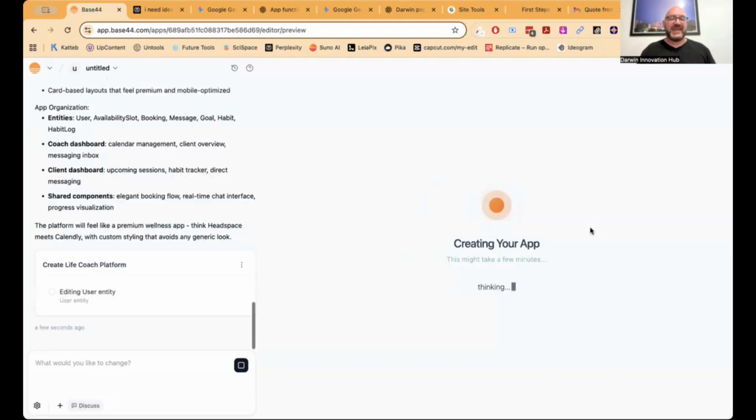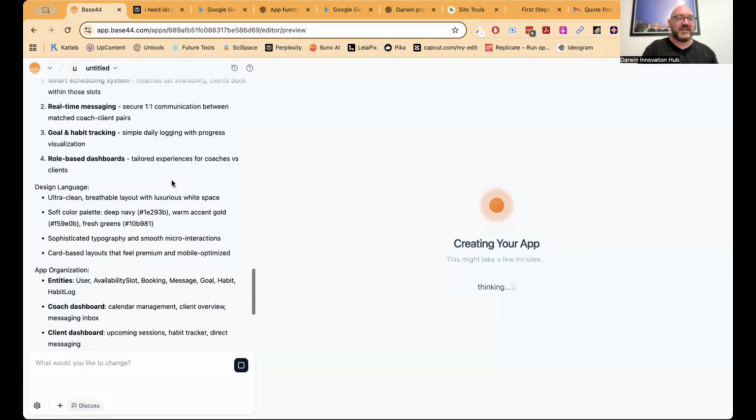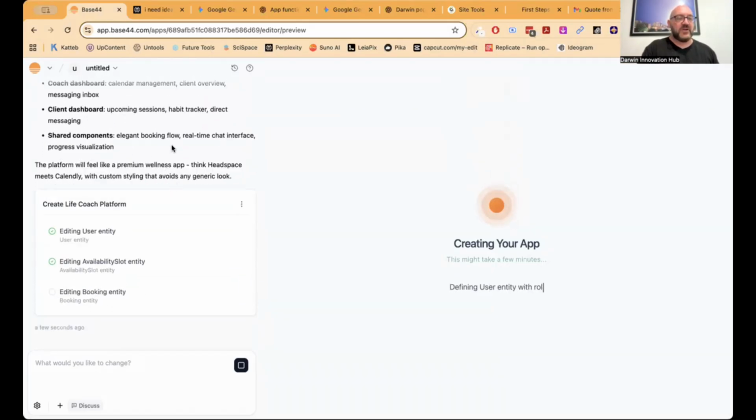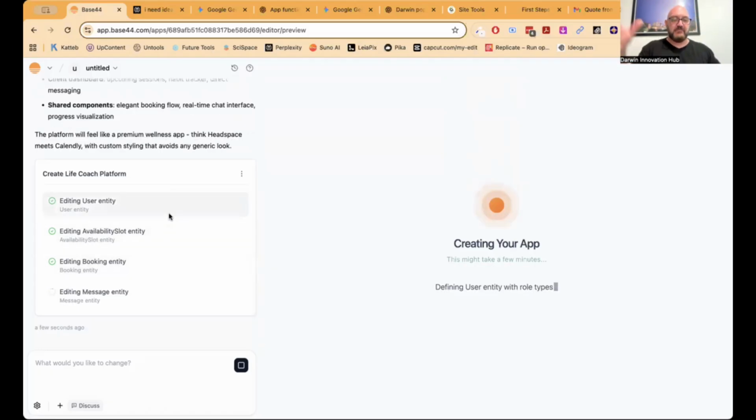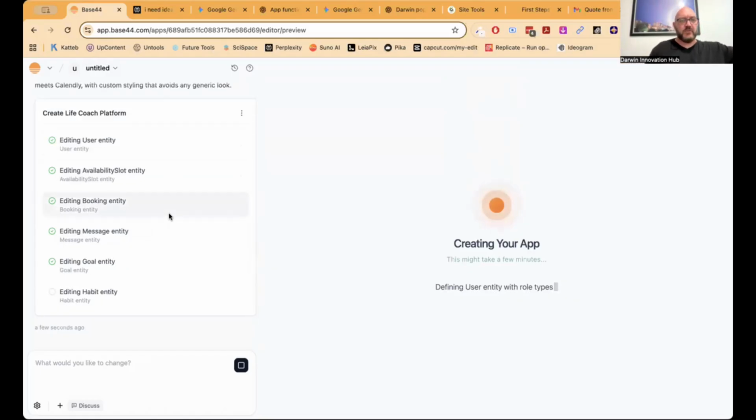This is going up and now creating that app. So it's worked out over here what it needs to do, the design language, what key features it needs to implement, the app organization, and now it's starting to build that app out with each one of those, what they call entities, which is like the modules of the software it's building. It's building it rather quickly, like way more quickly than I thought it would.